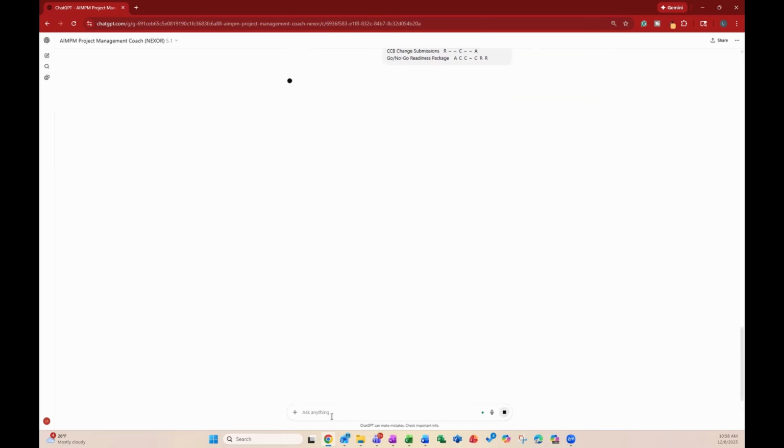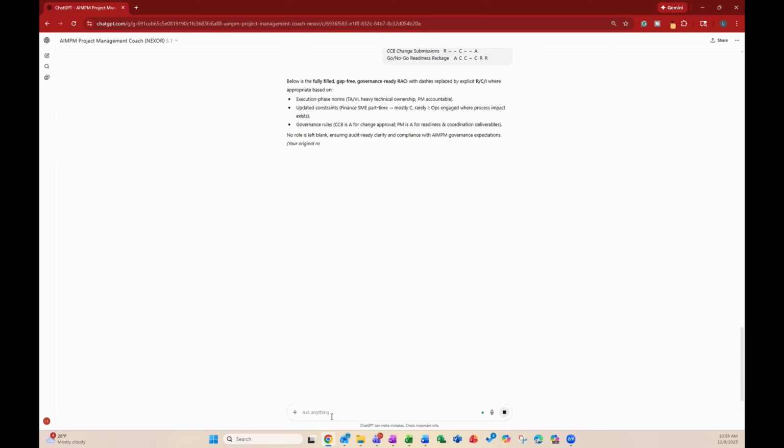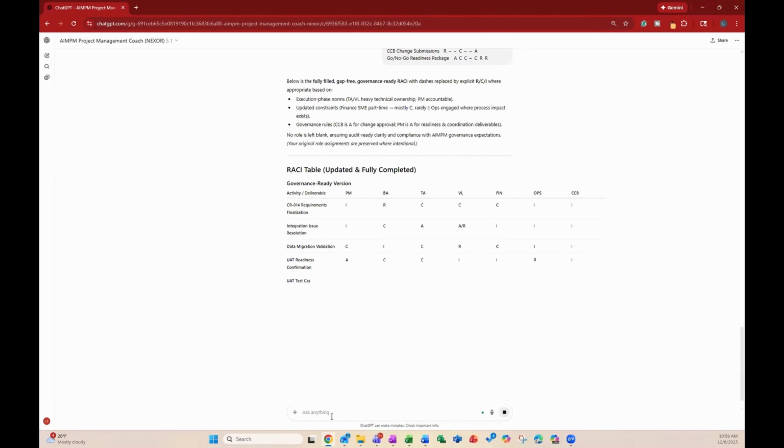What AI will do is it'll fill out these gaps according to its best guess. This you may need to validate, right? So you may need to go back to your team and say, hey, I redrafted the RACI matrix. I want to make sure based on the last inputs that we have that all of these roles are accurate.